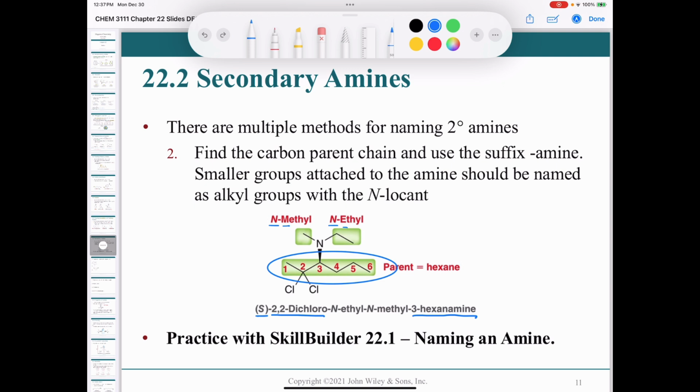So we have N-ethyl, N-methyl, 3-hexanamine. And so we ignore the letter N and we alphabetize according to the ethyl and methyl, right? So E comes first and M second. So we have our S, 2,2-dichloro, N-ethyl, N-methyl, 3-hexanamine. And so that is what we do if it's a secondary amine or if it's a tertiary amine. Okay, so this applies for secondary and tertiary amines as well.